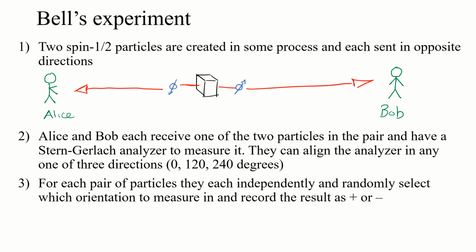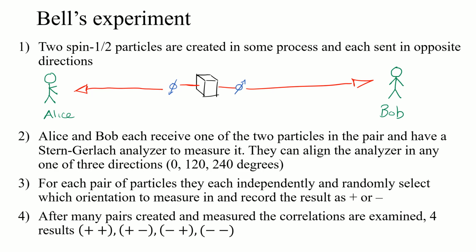Both of them independently just randomly select one of those three measurements, A, B, or C alignments, and then measure their spin 1/2 particle as spin up or spin down. That's it. They measure a plus if it's spin up the way they measured it, or a down if it's spin down the way they measured it. They don't really care about whether they chose A, B, or C. They just randomly select an alignment and measure and say that was up, that was down.